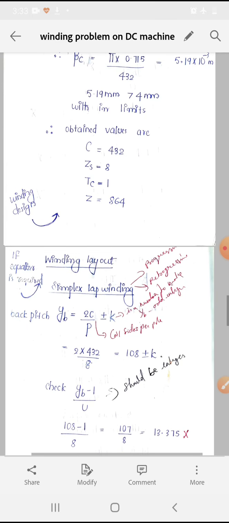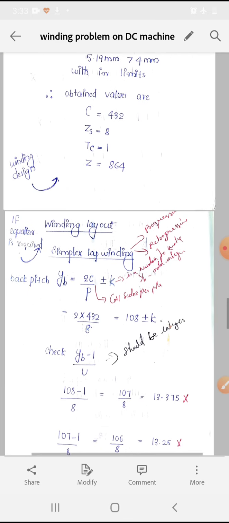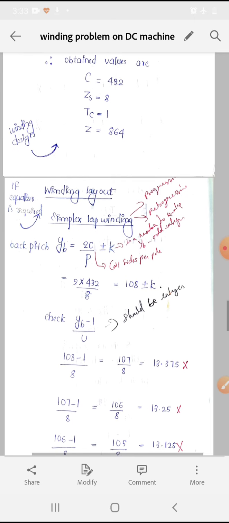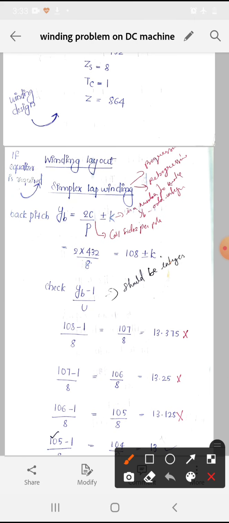Next, we have to design the equalizer. For a simplex lap winding, back pitch YB is equal to 2C by P plus or minus K, which we obtained as 108 plus or minus K. Now we have to check that (YB minus 1) by U should be an integer.